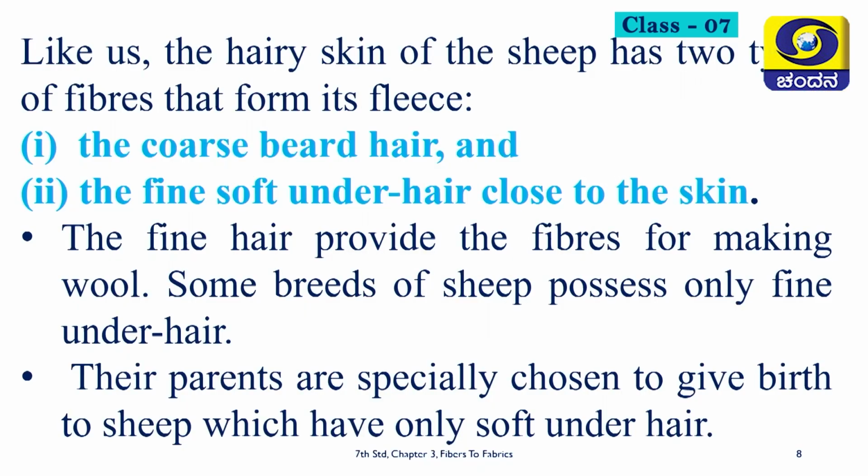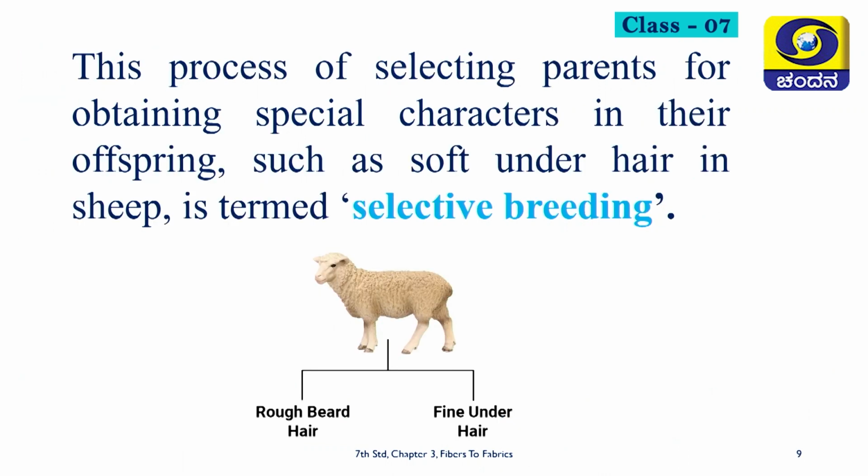Like us, the hairy skin of the sheep has two types of fibers that form its fleece. One is the coarse beard hair and the other is the fine soft under hair close to the skin. The fine hair provides the fibers for making wool. Some breeds of sheep possess only fine under hair. Their parents are specially chosen to give birth to sheep which have only soft under hair.